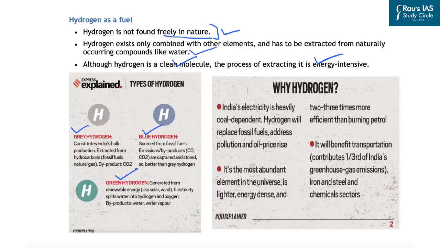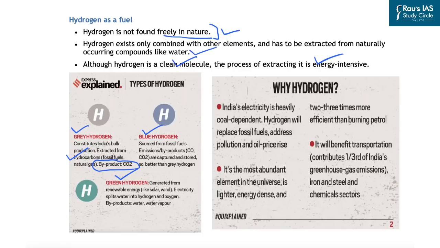Now presently, India's hydrogen kitty or the hydrogen fuel that India uses is composed of the grey hydrogen. And because this hydrogen is extracted from the hydrocarbons like fossil fuels and natural gas, in this line, the biggest concern that we have is the byproduct that is generated, that is carbon dioxide. So that is the issue with the grey hydrogen that is presently being deployed in India.